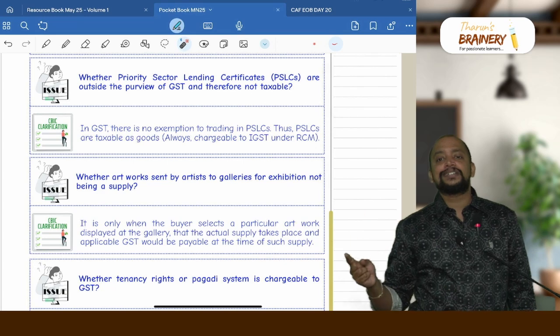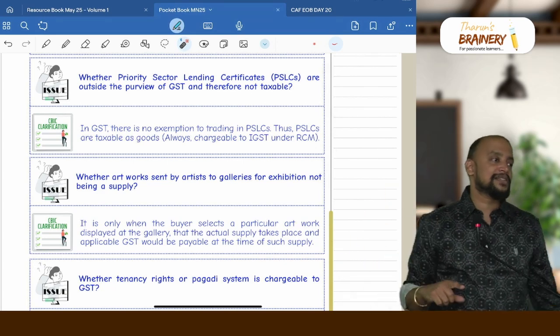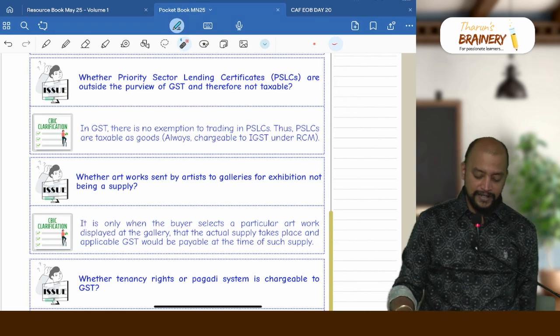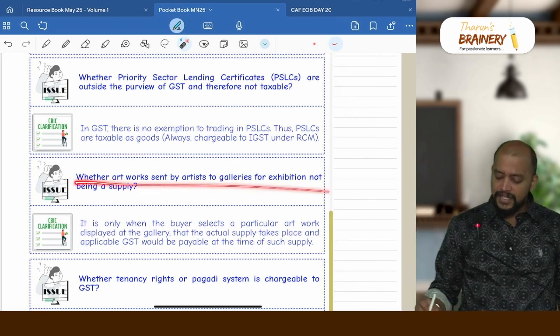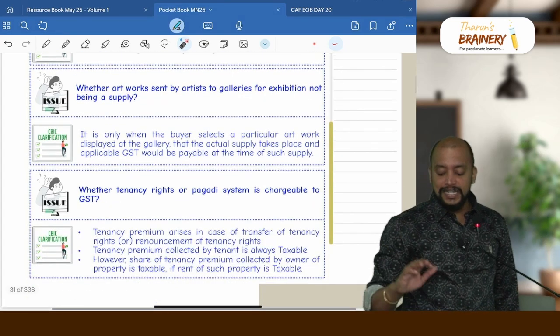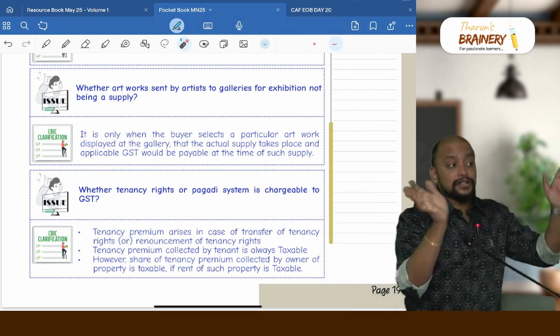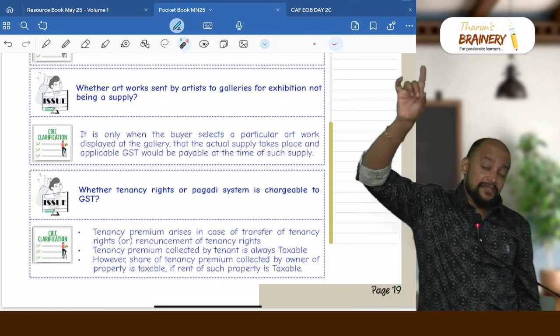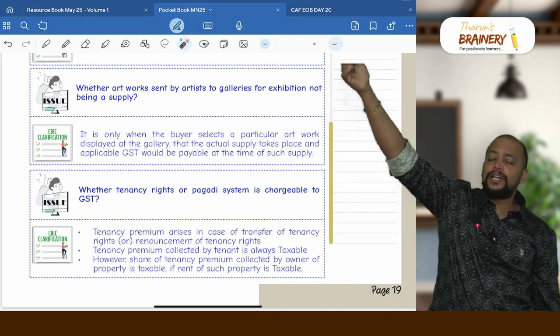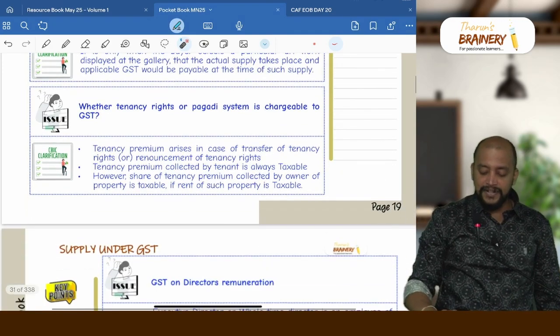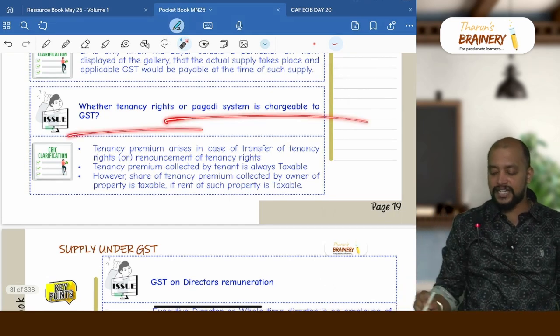And also, priority sector lending certificate between registered persons is notified for RCM, where liability to pay GST is on the recipient. Then whether artwork sent by artist. The artist who is sending the artwork to the art gallery, on the day on which he is sending the artwork to the art gallery, it is not a supply, because when the art gallery sells to the buyer, only then will it be treated as supply in the hands of the artist who sent the artwork to the art gallery.